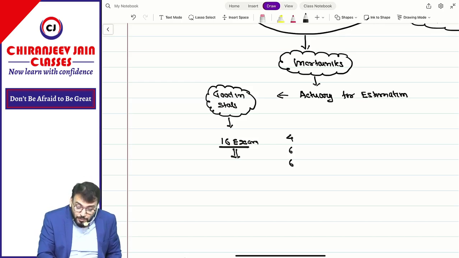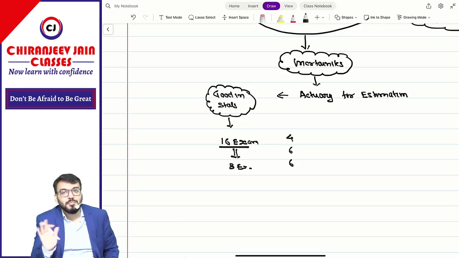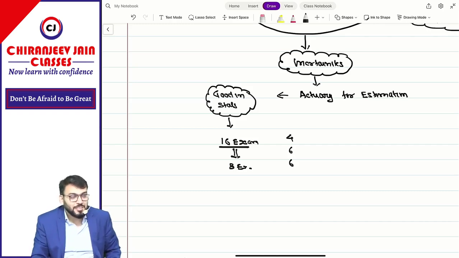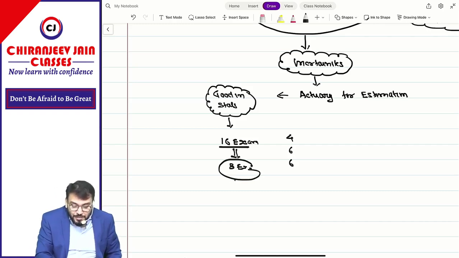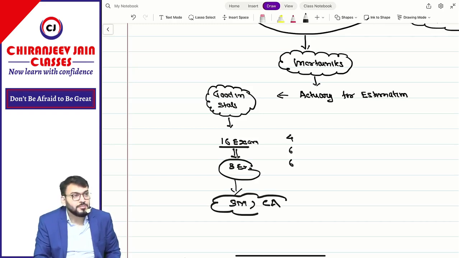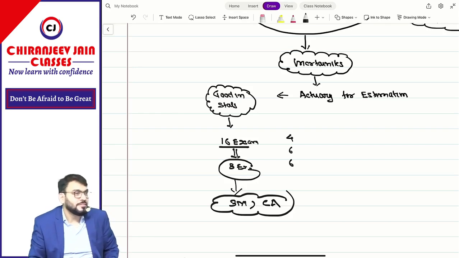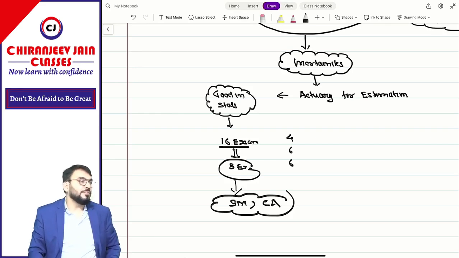If you pass only 8 exams, there is no need to pass the entire exam, your remuneration will be 3 times more than a CA remuneration. Understood? I have given you the value of this course.